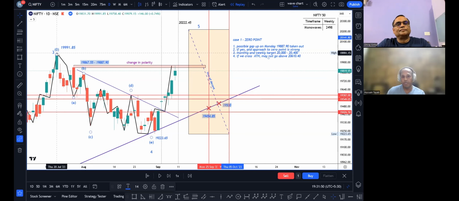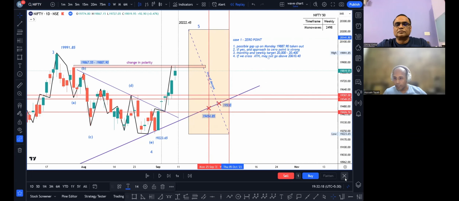This is where all of this started, right? This entire downfall. If we break 80H, our weekly and monthly targets of 20,000 to 20,400 will come into play. Based on this pattern, we had also said that we may not go above 20,610. That's right. This is where we had left off on 8th of September.